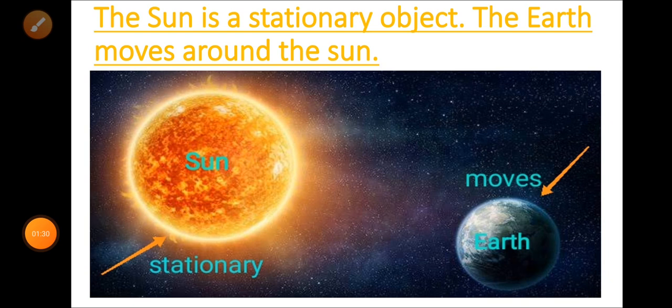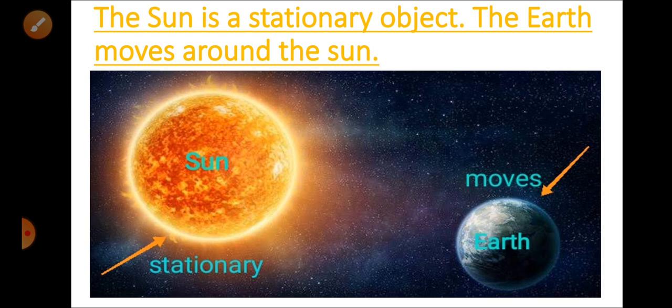Now children, I have a question for you all. Have you ever looked up at the sky and felt the sun is moving? Every morning you see the sun rising and at the end of the day you see the sun setting. So do you think the sun is moving?